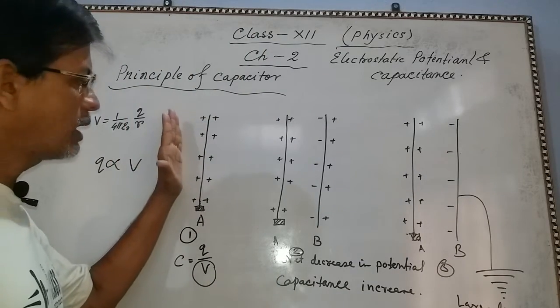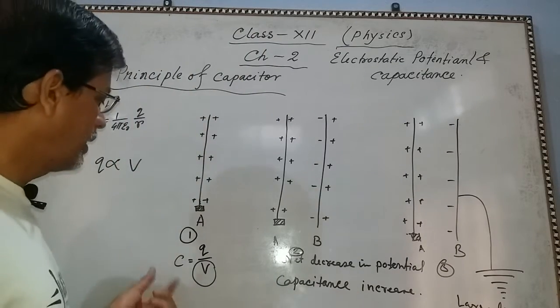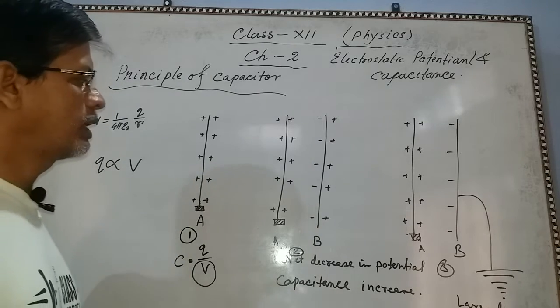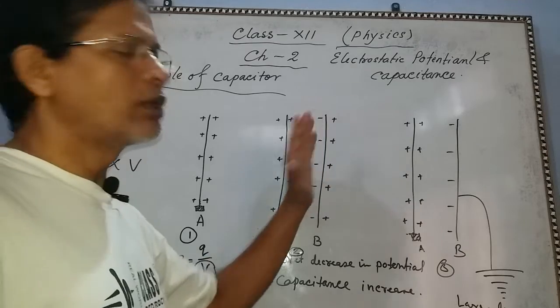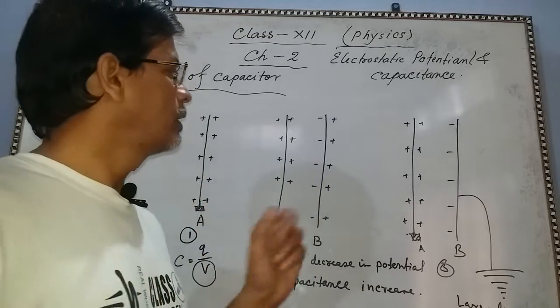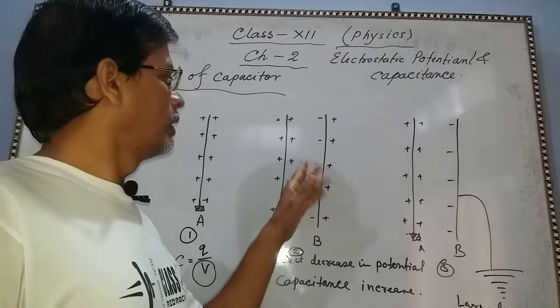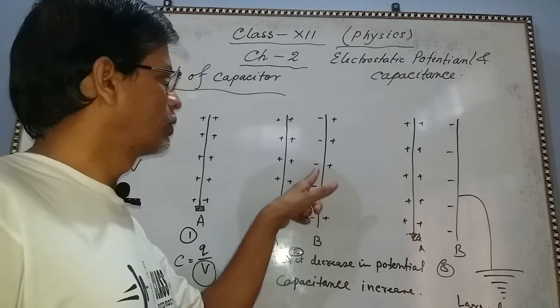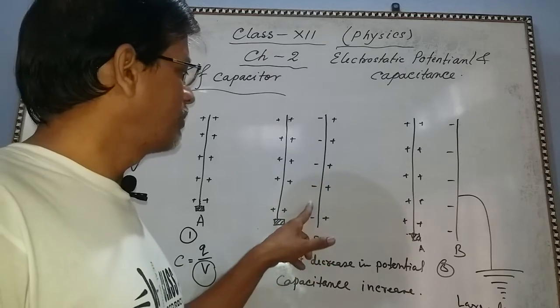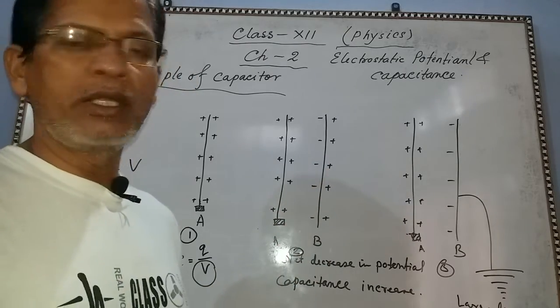If one conductor is taken, then we get the capacitance of this conductor. If another uncharged conductor is placed, then what happens? Induction takes place. So this side is negative, this side is positive. And we know that this is the bound charge, this is the free charge.